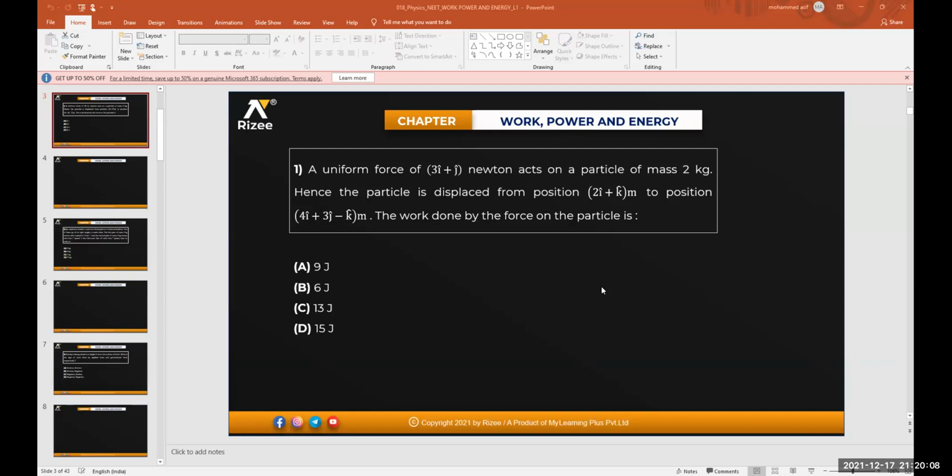Sure. See this problem better. Can anyone try this question? Can anyone try this question better?